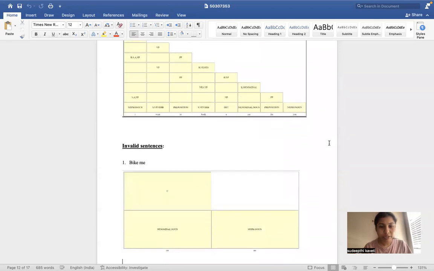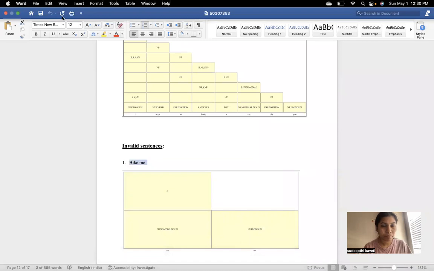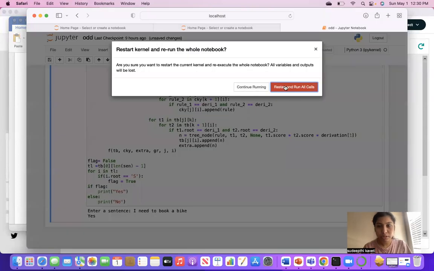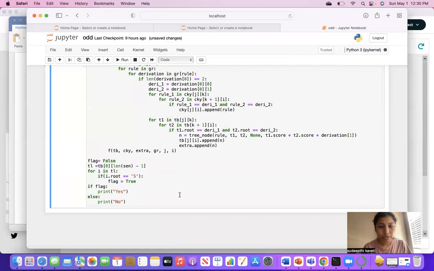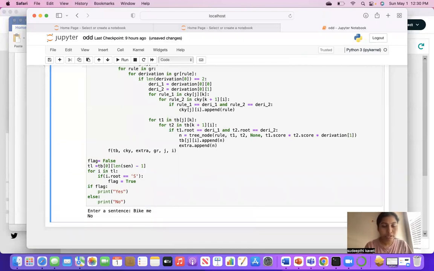As a sample, I am taking the first invalid sentence. Kernel, Restart and Run All. Enter a sentence: "we bike me". Answer no. So this is how, if we enter invalid sentences, we get no. I have taken 3 invalid sentences as samples.